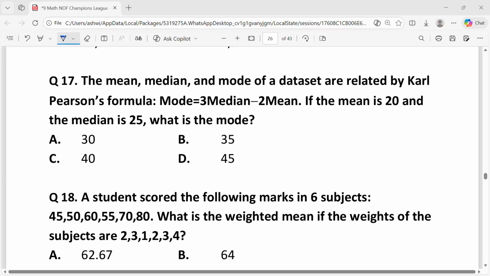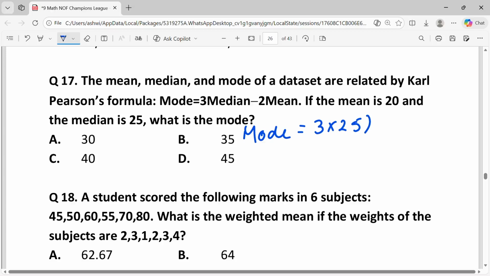Question 17. The mean, median, and mode of a data set are related by Karl Pearson's formula, that is mode equal to 3 median minus 2 mean. If the mean is 20 and median is 25, what is the mode? Substituting the given values for mean and median into the formula, mode is equal to 3 into 25 minus 2 into 20, that is equal to 35. Answer B.